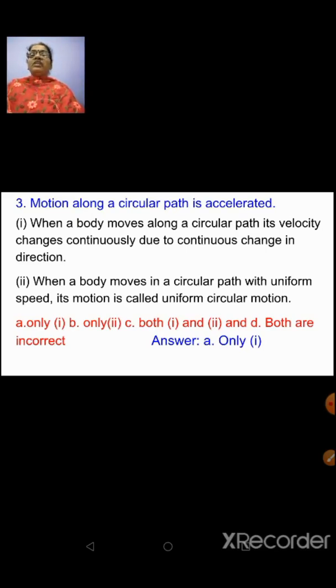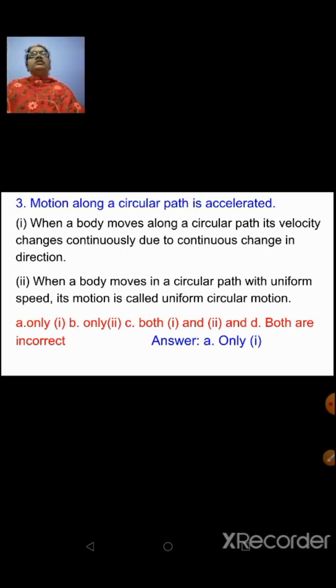Is it so that when a body moves along a circular path, its velocity changes continuously due to continuous change in direction? Or when a body moves in a circular path with uniform speed, its motion is called uniform circular motion? So the option would be the first point. When a body moves along a circular path, its velocity changes continuously due to continuous change in direction.